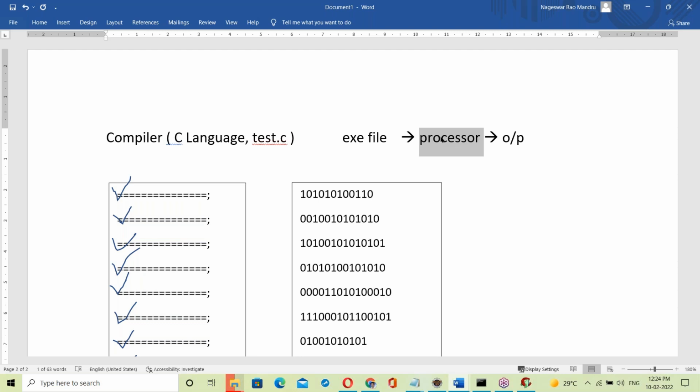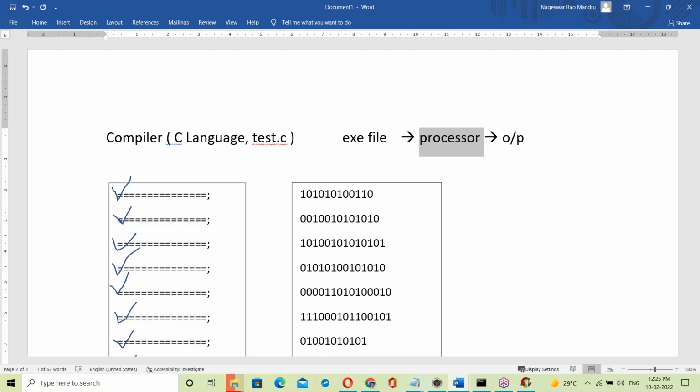A computer processor is like a human brain. The human brain processes everything, right? All the instructions come from the human brain, exactly the same. The human memory contains data storage, and the brain processes that memory data.